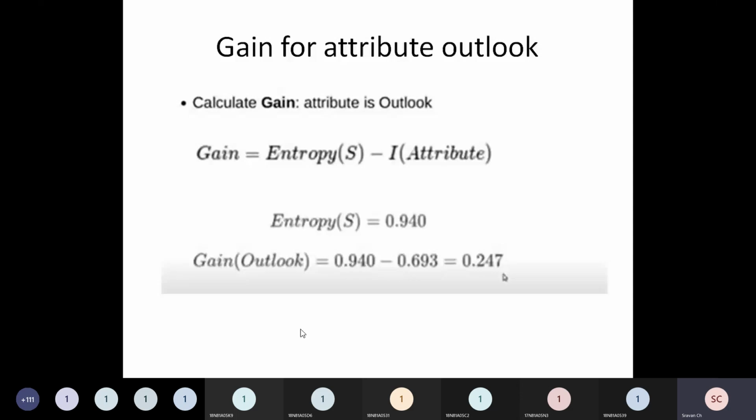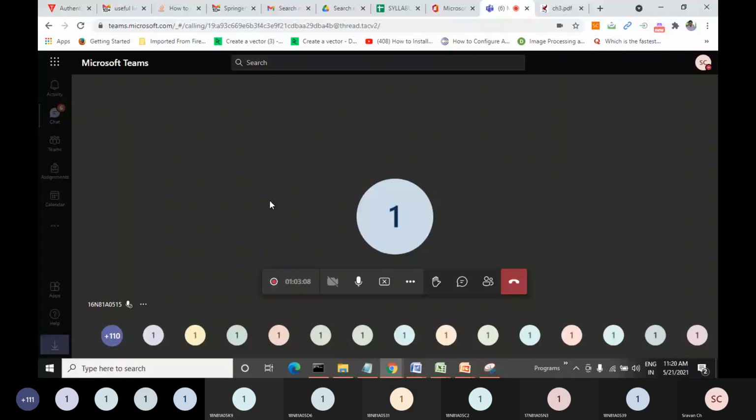Try to solve this again, whatever we have done till now, and complete the information gain calculation for the remaining 3 attributes. Outlook will get the biggest value 0.247, so outlook will become the root. After that, how do I continue the construction of the tree? That we will discuss in our next class, right? So are there any doubts till now? Please let me know. Is it clear till now?